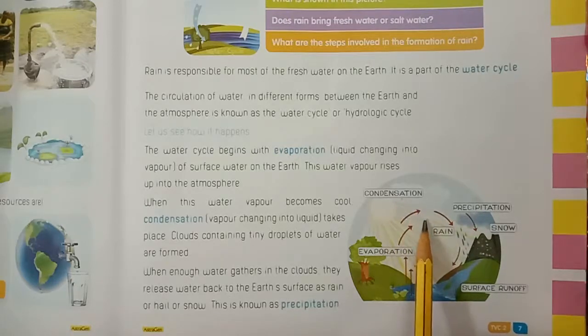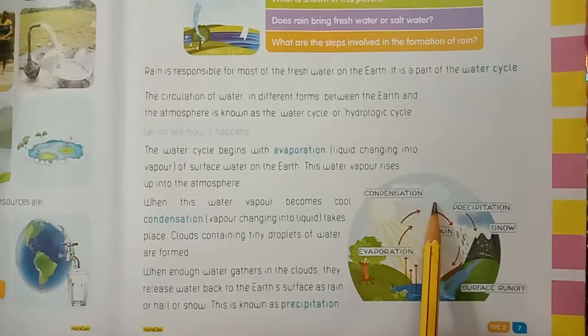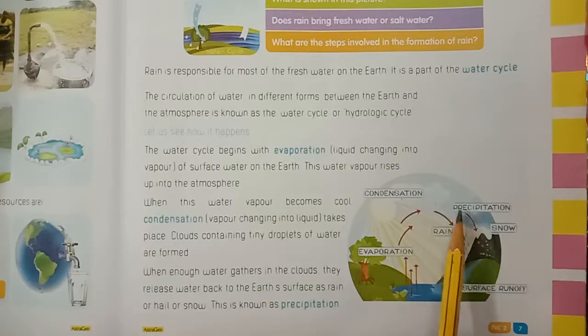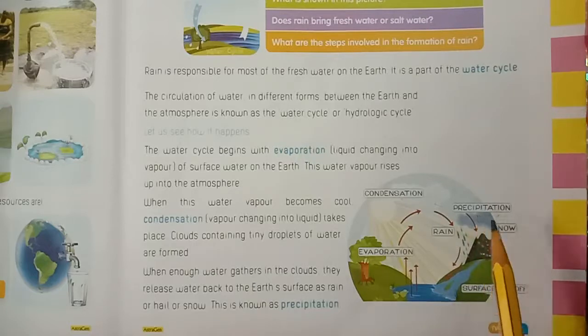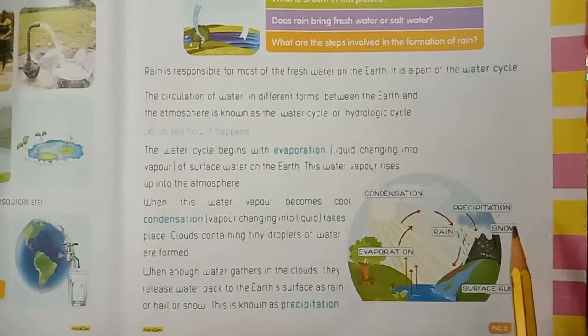When enough water gathers in the clouds, they release water back to the earth's surface as rain or hail or snow. This is known as precipitation. What is this called? Precipitation. When enough water gathers in the clouds, they release water back to the earth's surface as rain or hail or snow. This is known as precipitation.